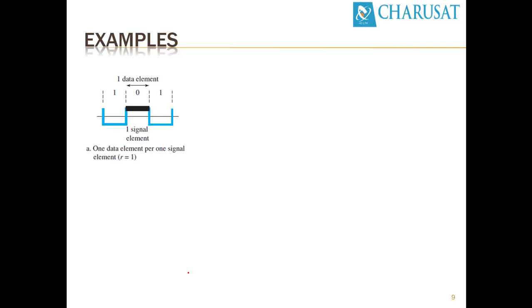This is the first example, where 1 is represented by a negative pulse and 0 is represented by a positive pulse. To represent 0, we require one signal pulse, that is a positive pulse. To represent 1, we require a negative pulse. So to represent one data element, we require one signal element. That's why the ratio R, data elements upon signal elements, equals 1 upon 1, so R equals 1 in this case.